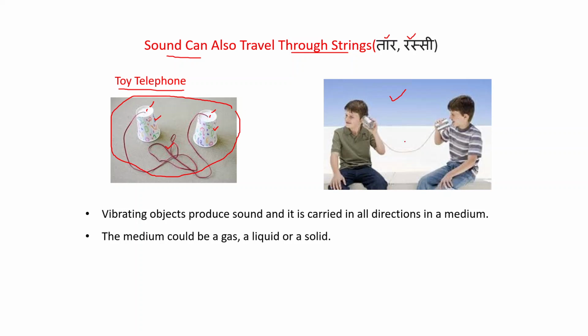Clear? I think you can do it at your home also. When your friend speaks something in this, you can hear the same thing at this end. Clear? Vibrating objects produce sound and it is carried in all directions in a medium. And the medium could be a gas, a liquid or a solid.